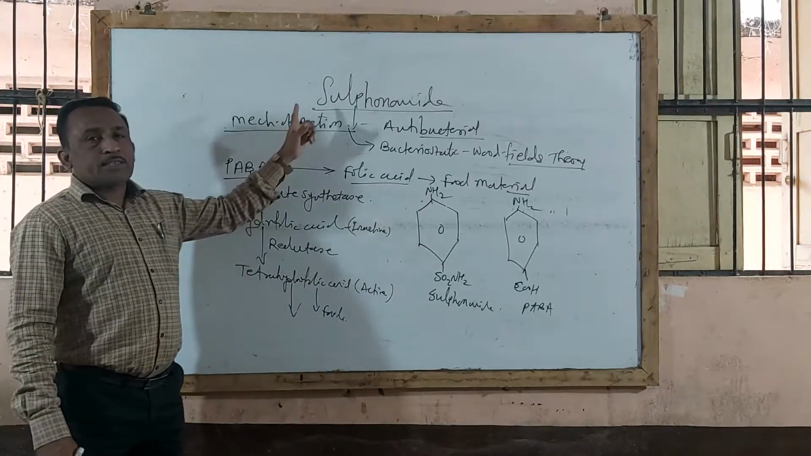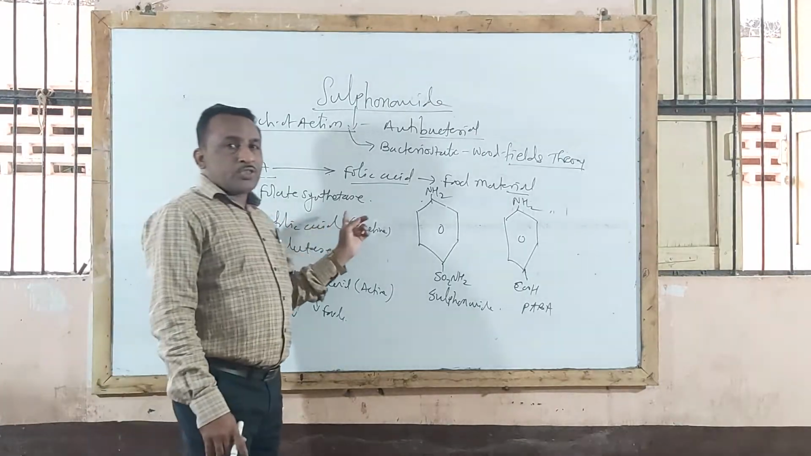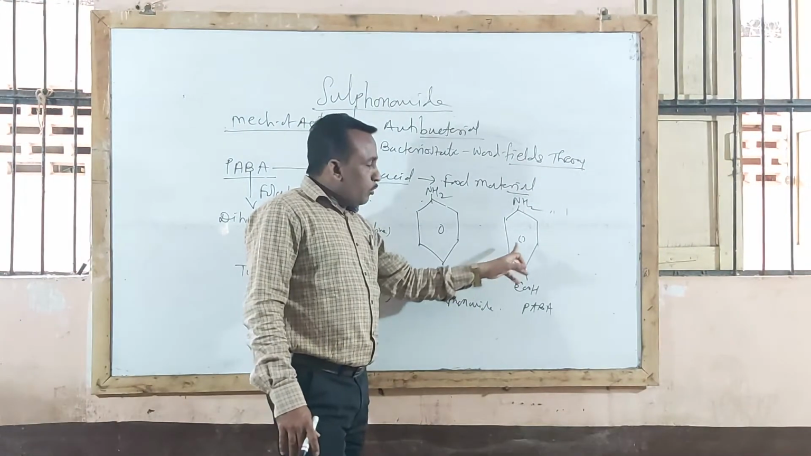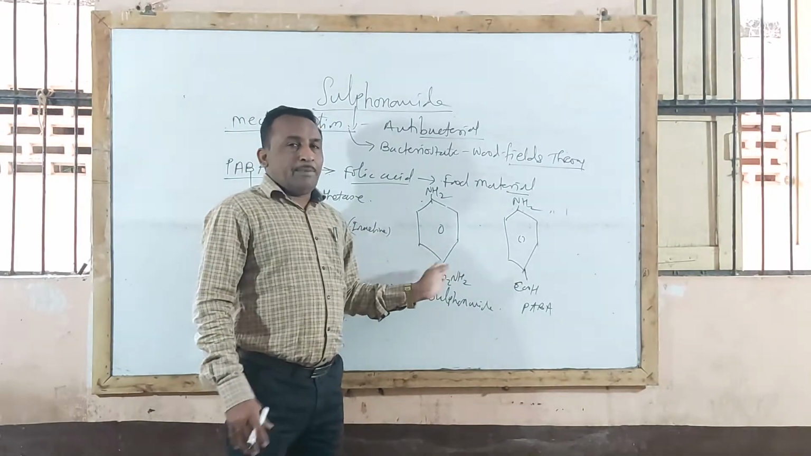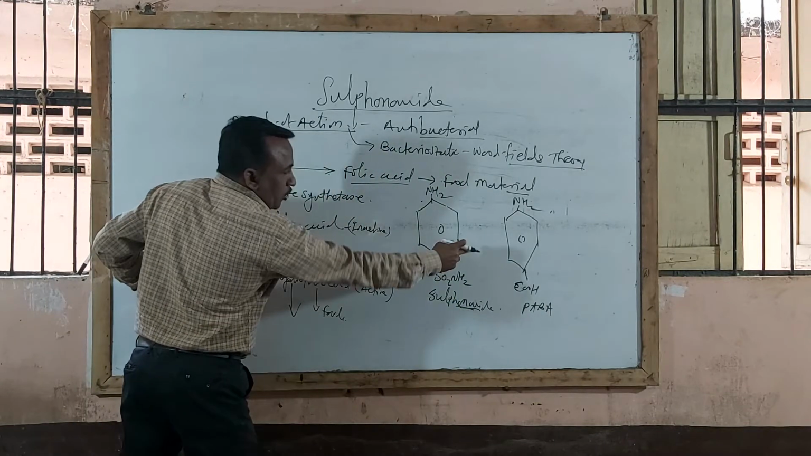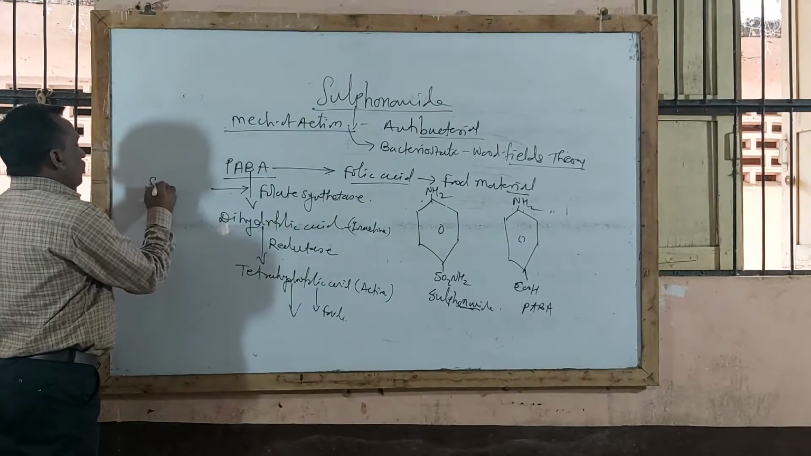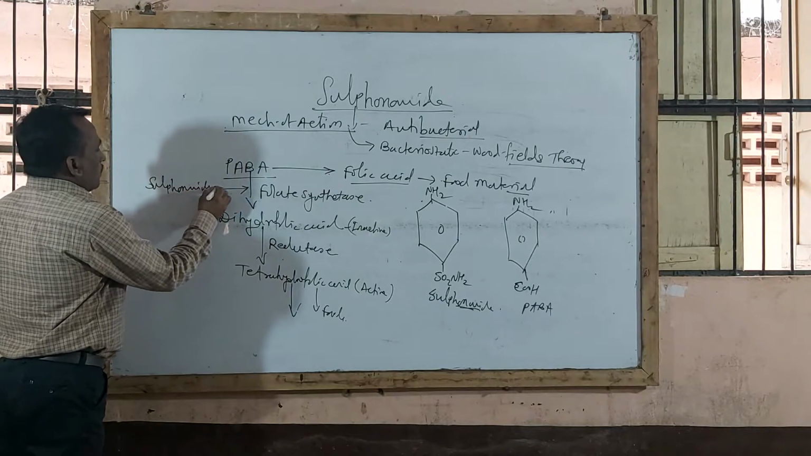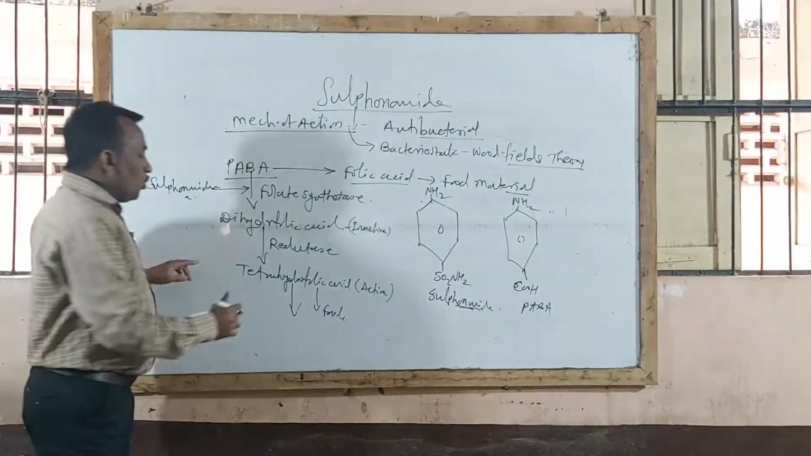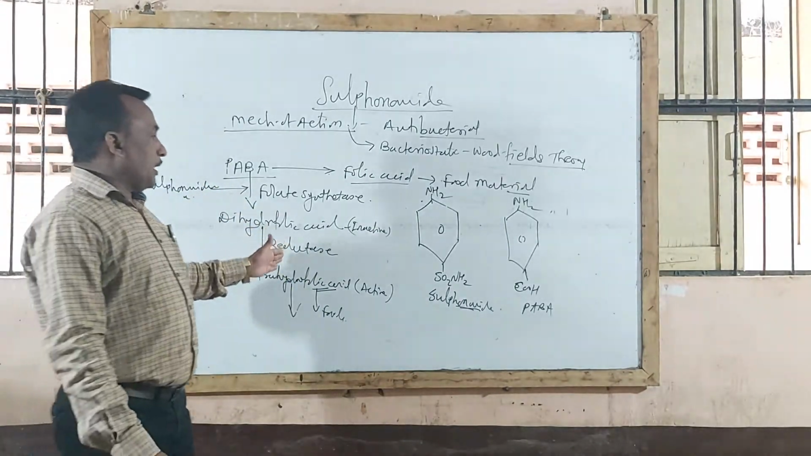Under such a condition, when a sulfonamide drug is used as an antibacterial compound in such an infection, because of the structural similarity of PABA and sulfonamide, the structure of para-amino benzoic acid and the structure of sulfonamide being somewhat the same, the sulfonamide drug blocks the conversion of PABA to dihydrofolic acid. Thereby there is no formation of tetrahydrofolic acid, and that affects the growth of bacteria.